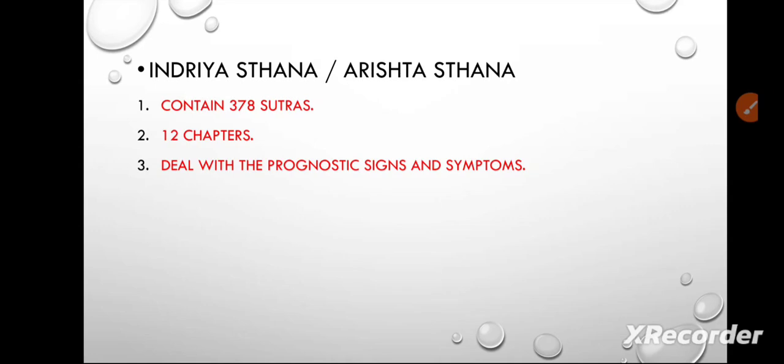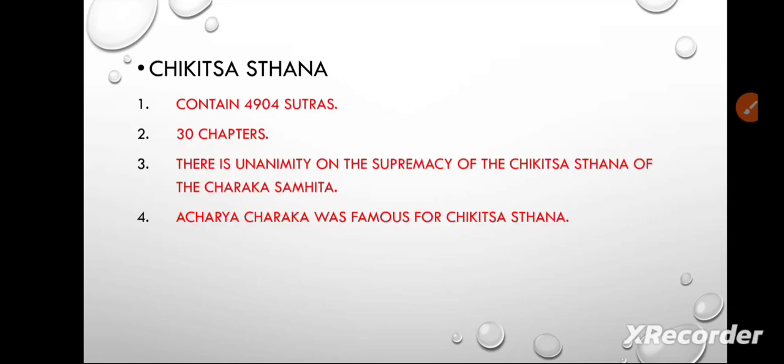Next one is Indriya Sthana, also called Aristhasthana, containing 378 sutras, having 12 chapters, dealing with the prognostic signs and symptoms. The next one is Chikitsa Sthana. Chikitsa means treatment. It contains 4,904 sutras. It has 30 chapters.